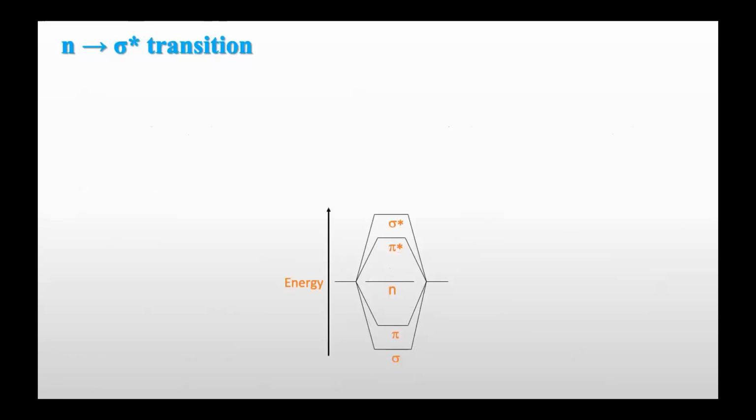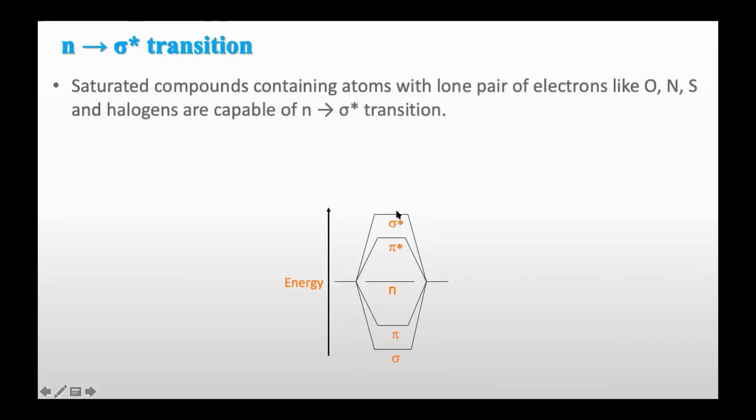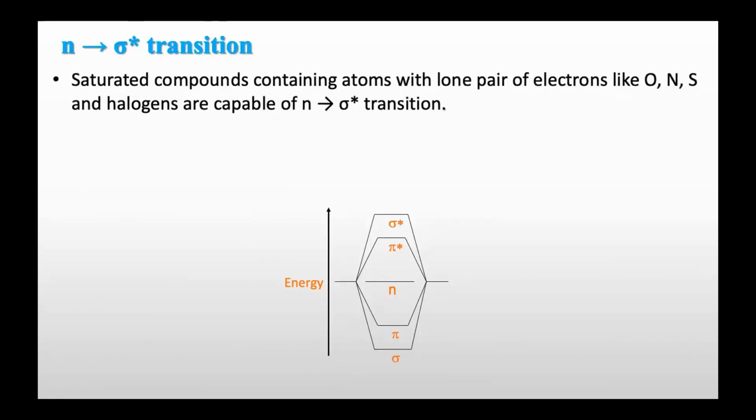Next is the n to sigma star transition. This occurs in saturated compounds containing atoms with lone pairs of electrons, like oxygen, nitrogen, sulfur, and halogens, because n orbitals hold non-bonding lone pairs of electrons.